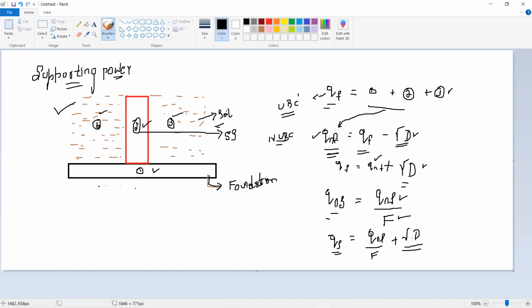By using these expressions and also by using Terzaghi's equation, in the next session I am going to teach how to solve the problem, that means how to calculate the bearing capacity of the soil. I hope all of you understood today's class. In the next class, I am going to take a few problems which are very important on this module.